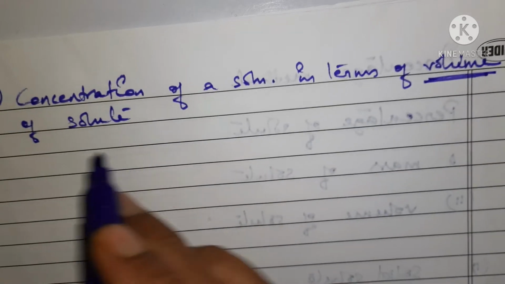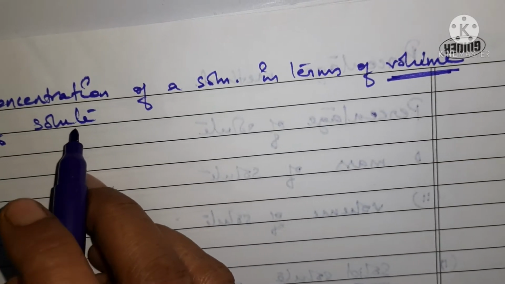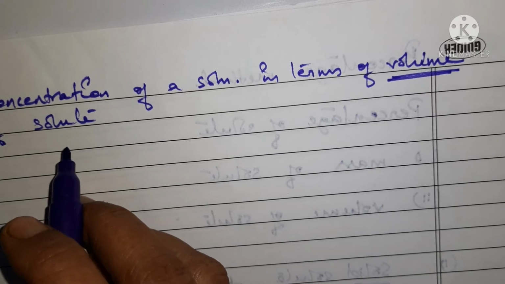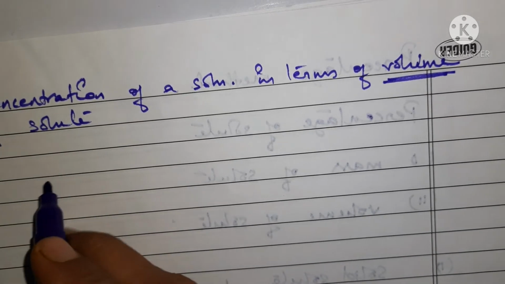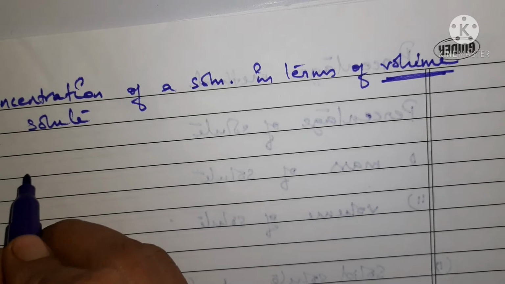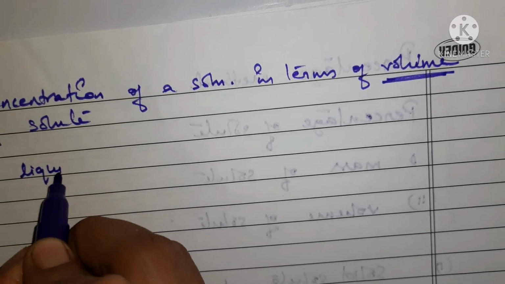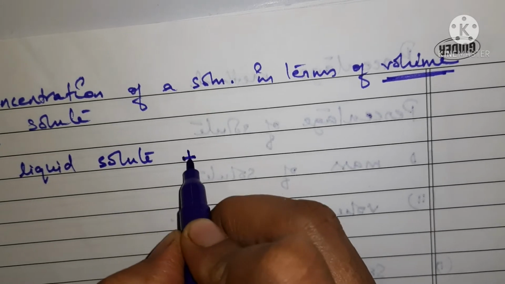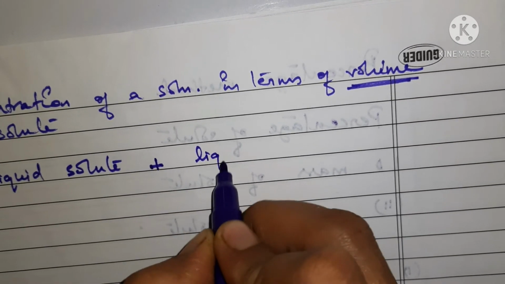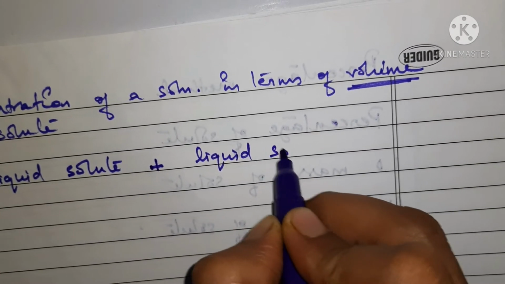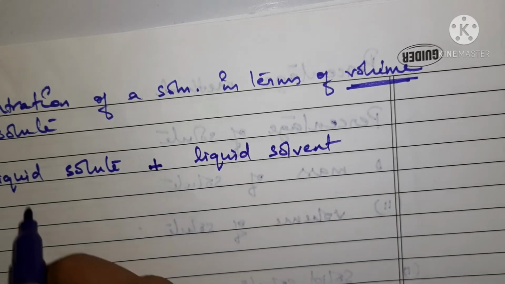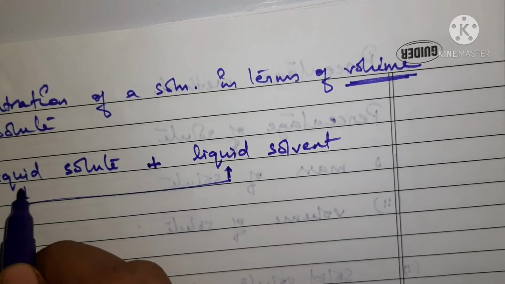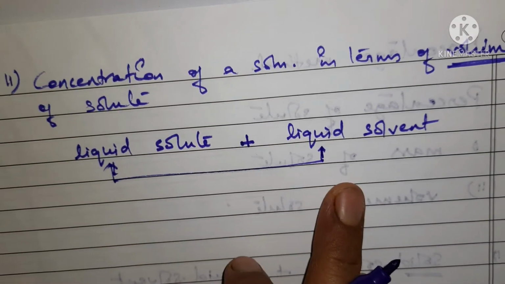This type of percentage method is applied in such solutions where the solution is formed by dissolving a liquid solute. In this case you have a liquid solute dissolved in a liquid solvent. So you have both the components in liquid form.